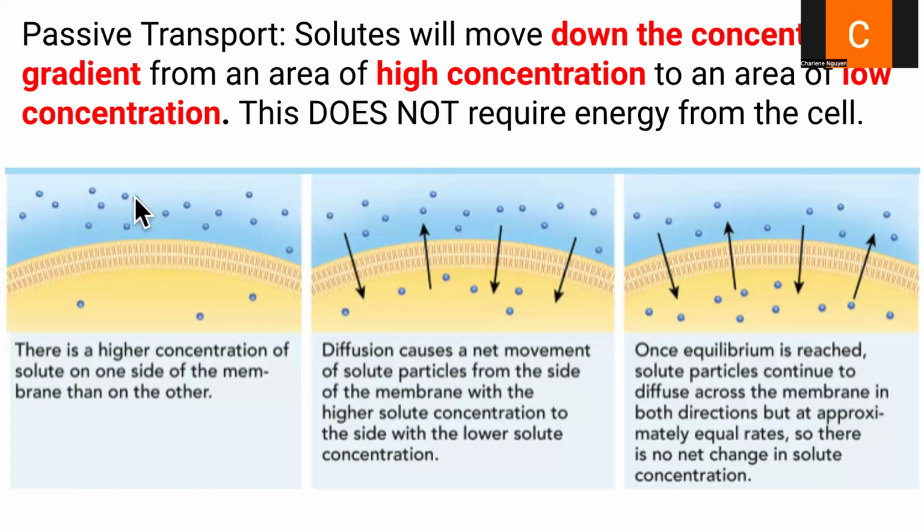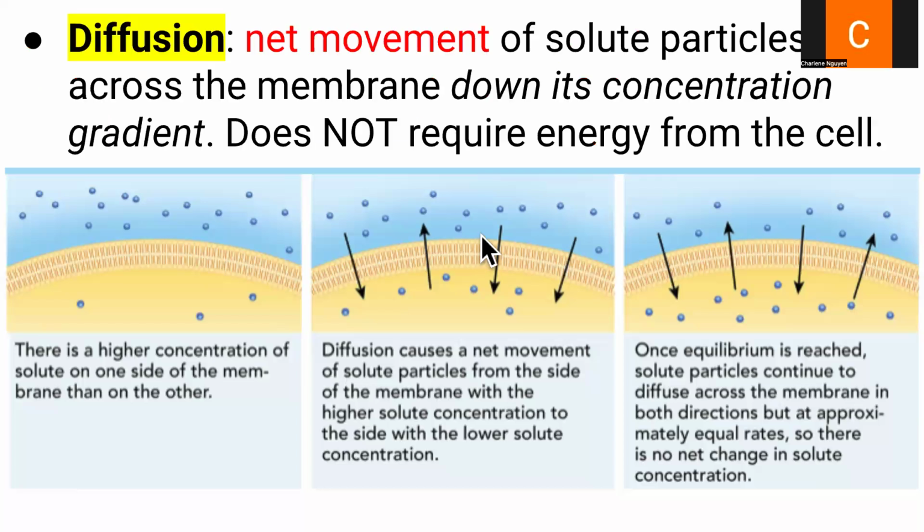So when we have high concentration versus low concentration, you're going to see particles go across the cell membrane in order to go from an area of high concentration to low concentration through passive transport. And they want to do that in order to maintain equilibrium. And keep in mind, this is an easy process. It does not require energy from the cell.